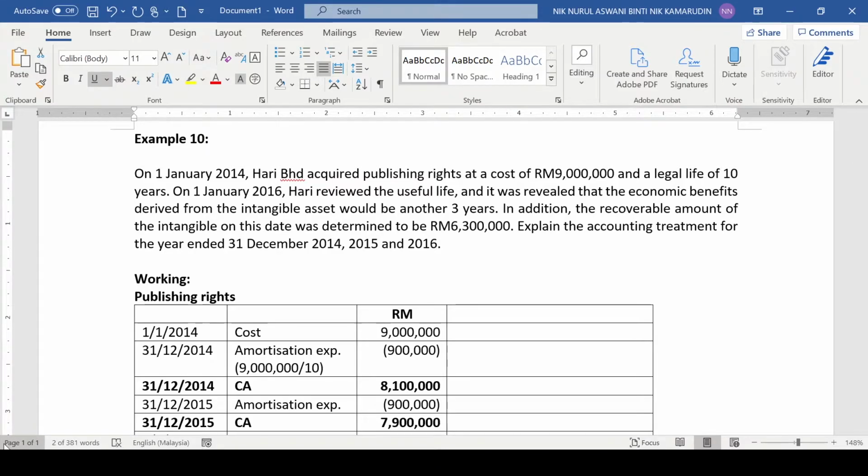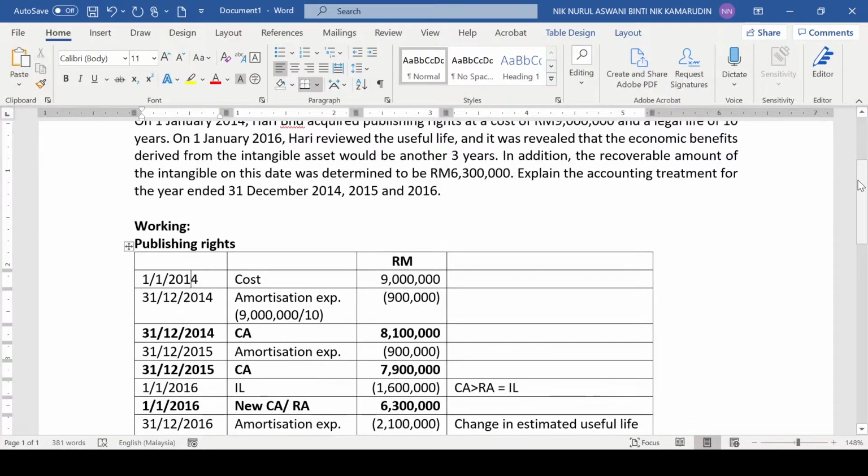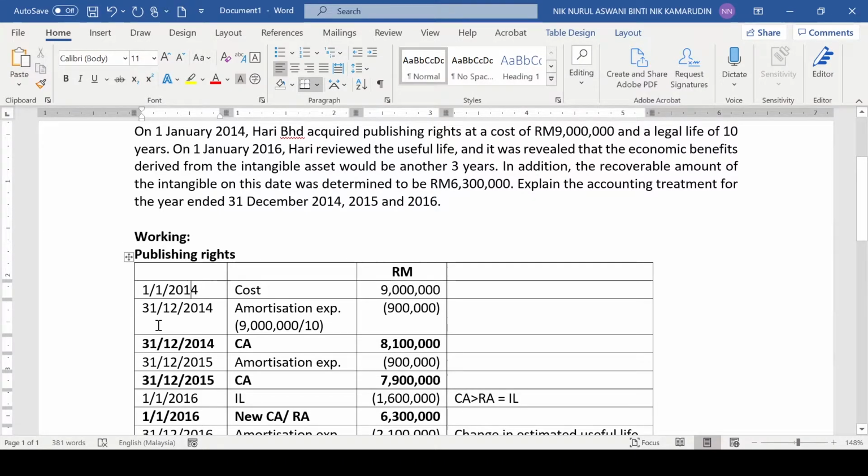So on 1st January 2014, this is the working here. The cost is 9 million. This is the initial cost. And then we are going to provide for amortization. We already discussed just now that because the publishing rights has a finite useful life, we are going to provide for amortization. We are going to show the amortization expense and the carrying amount at the end of the year. It is better that you do it separately, year by year, because you are required to discuss the accounting treatment for year 2014, 2015 and 2016. Better not to combine.